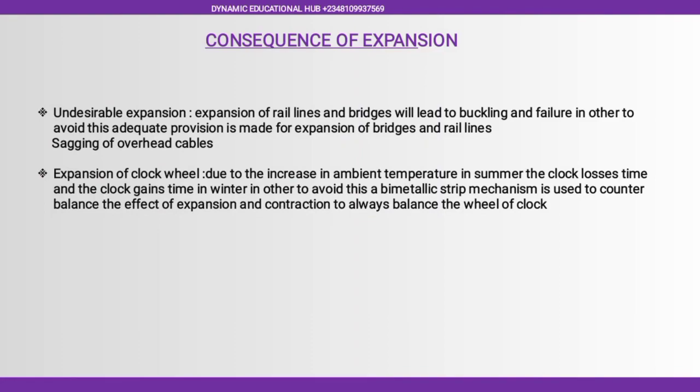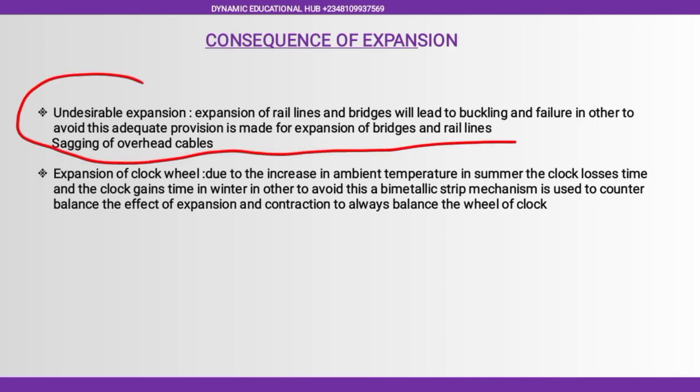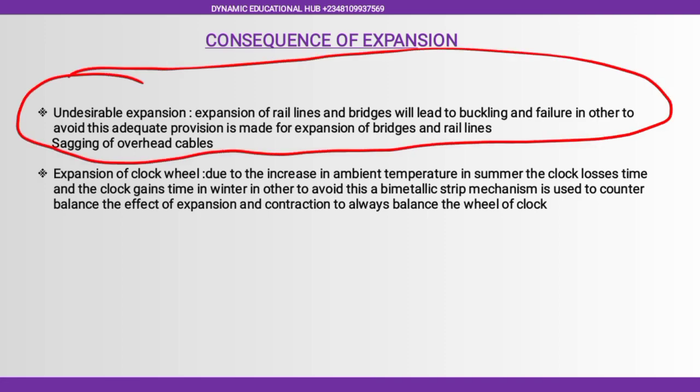Consequence of expansion. The first one is undesirable expansion. Expansion of rail lines, bridges will lead to buckling and failure. In order to avoid this, adequate provision is made for expansion of bridges and rail lines. I will quickly explain this. We also have sagging of overhead cables.